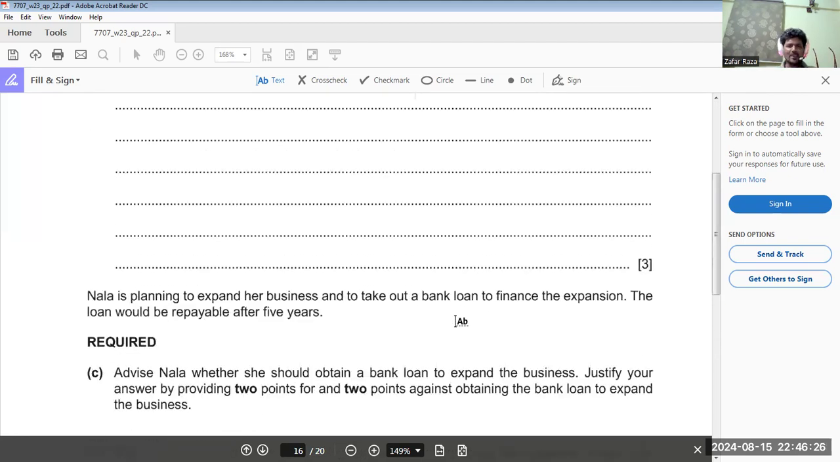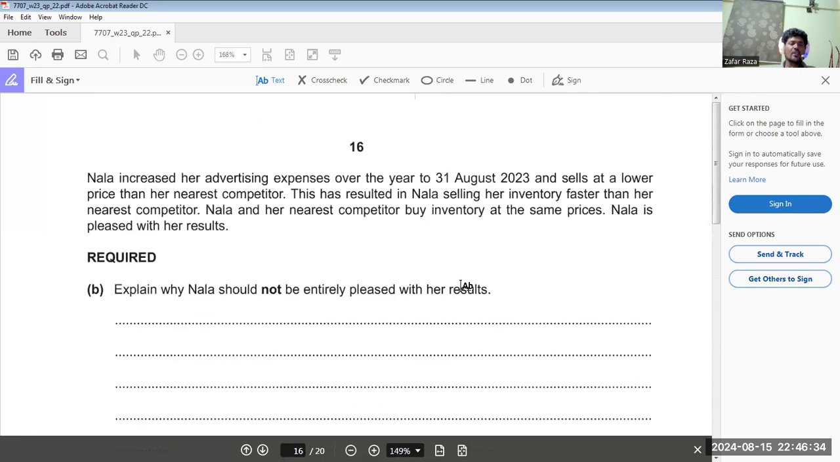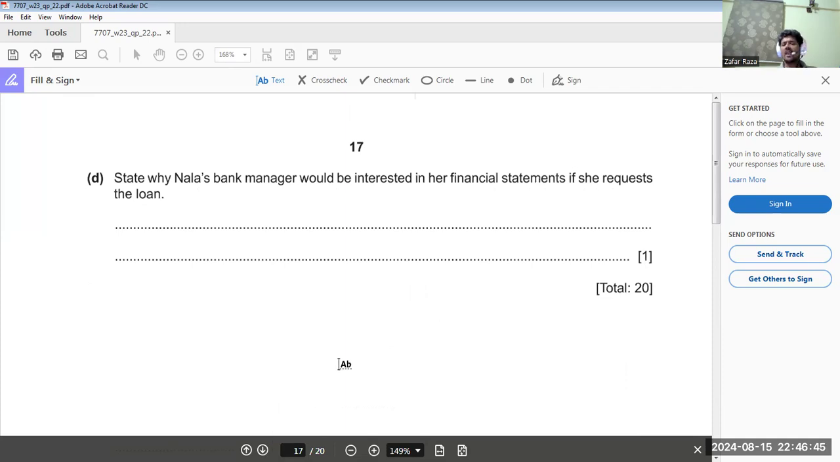Nala is going to expand the business and take out a bank loan to finance the expansion. The loan would be repayable after 5 years. When she takes the loan, her return on capital employed will decrease. The basic impact of a long-term liability is on ROCE, return on capital employed, because we have to add it with capital in the denominator. Return on capital employed includes capital invested by the owner plus long-term liability. The bank would be interested in her finances if she requests the bank loan, because the bank just wants to know whether she is in a position to pay off the loan or not. Simple, that is the reason.